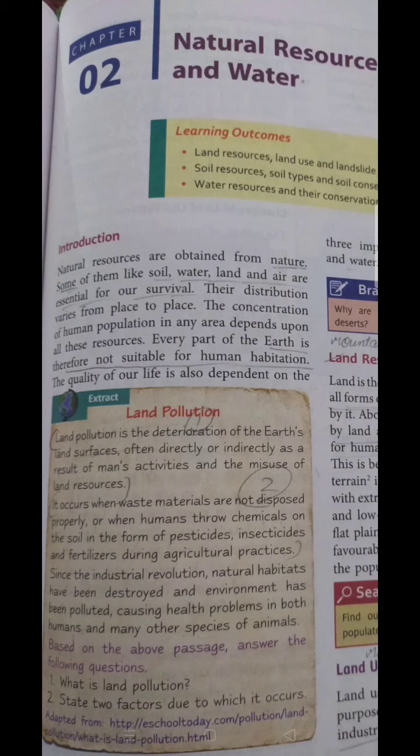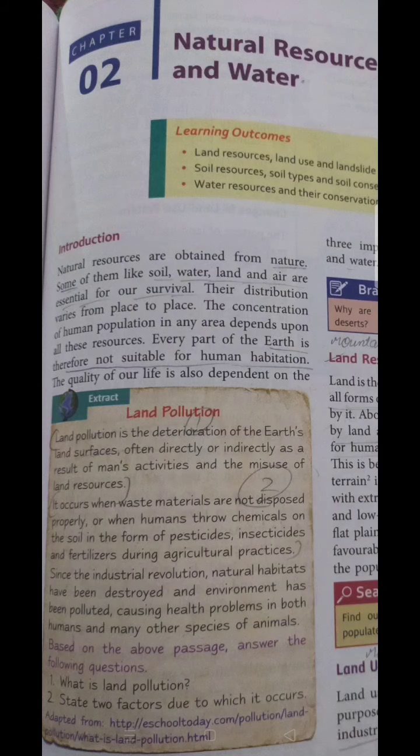So today we are here to start our new chapter, natural resources: land, soil and water. As we know, natural resources are directly related to nature, because the word natural is derived from nature. So every resource which we get from nature is a natural resource, and that includes soil, water, land and air. These four elements are quite essential for a human to live a peaceful and secure life.